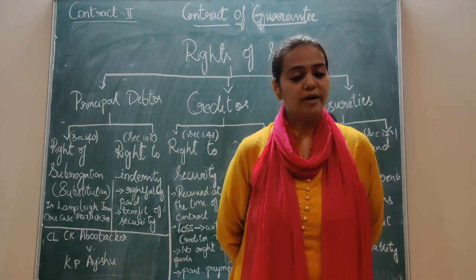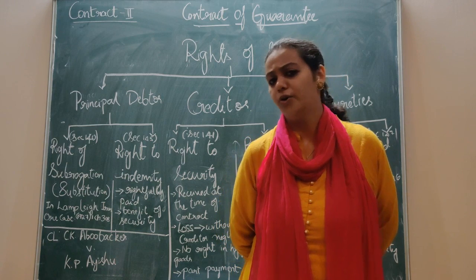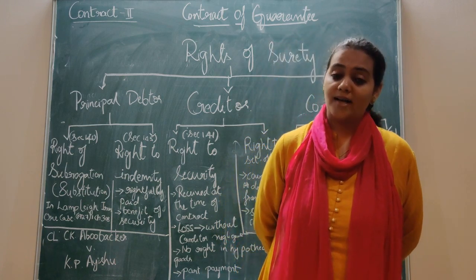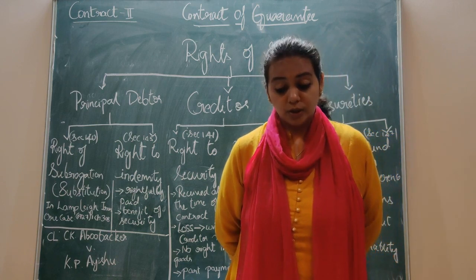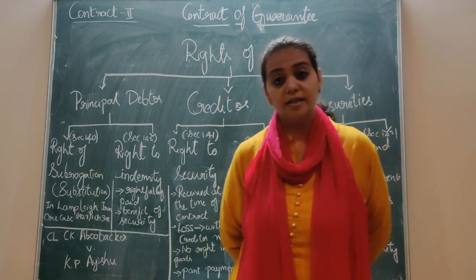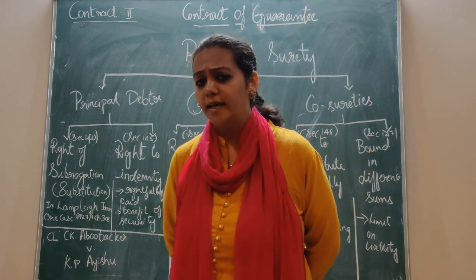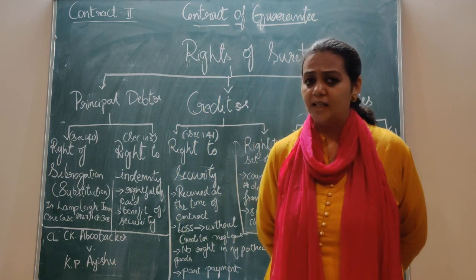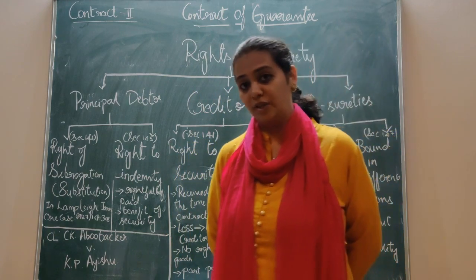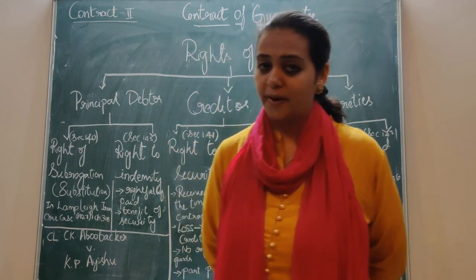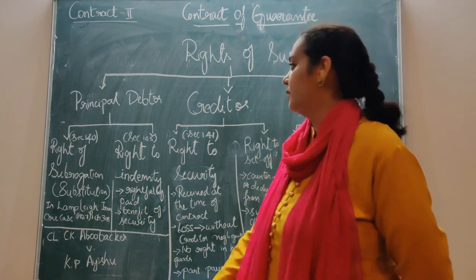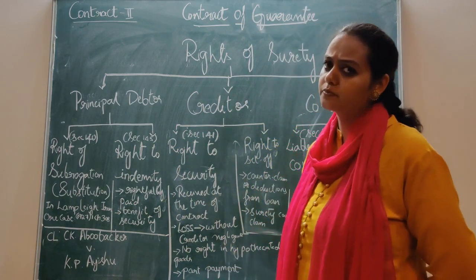Surety has got no interest in the loan transaction, or he has got no benefit from the transaction. It is the principal debtor who has the benefit. The surety is just assuring the creditor that he will pay in case of default by the principal debtor. When he does so, he has to get back his money, at least which he has spent from his pocket, right? So, in case of default by the principal debtor, the surety is paying, and the principal debtor has to pay back to the surety.